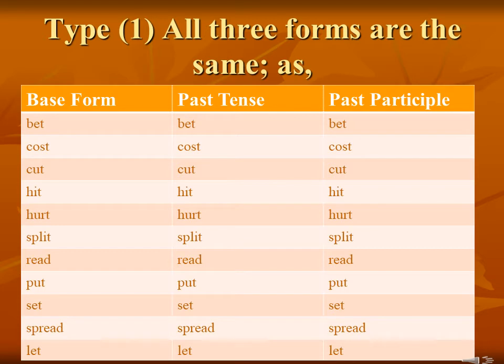In type 1, we are not forming the past tense and past participle of the base verb by adding ed, but all the forms of the verbs are the same. Here, the base form, the past tense form and the past participle form are the same without any change. So let's read the examples.